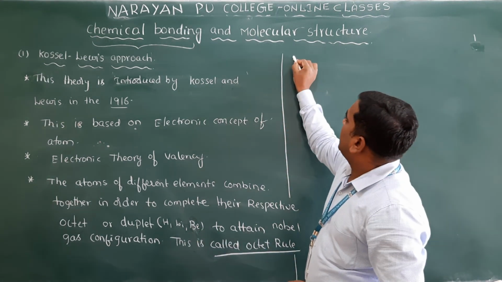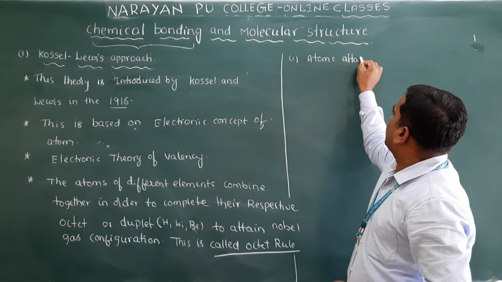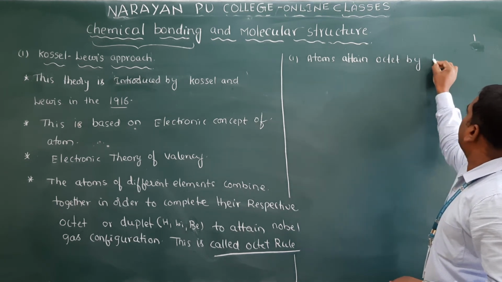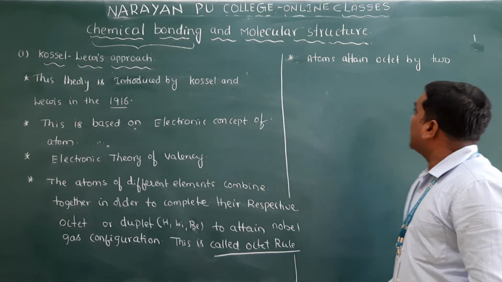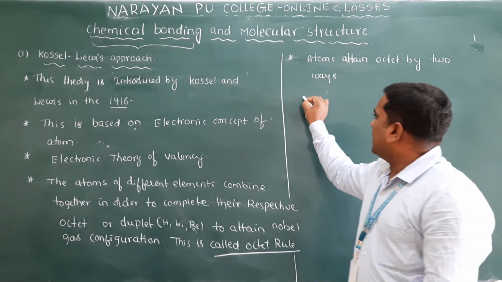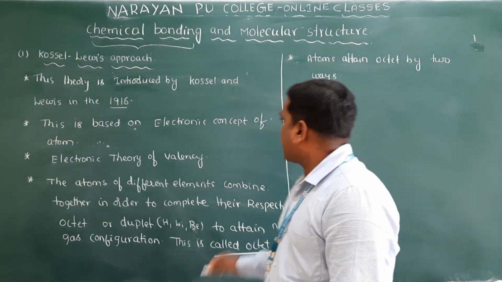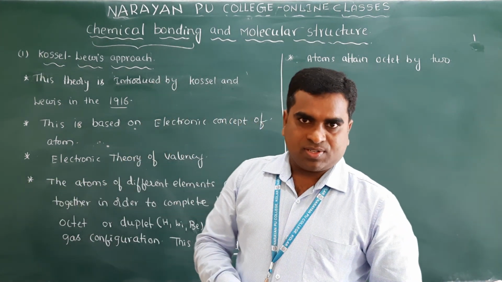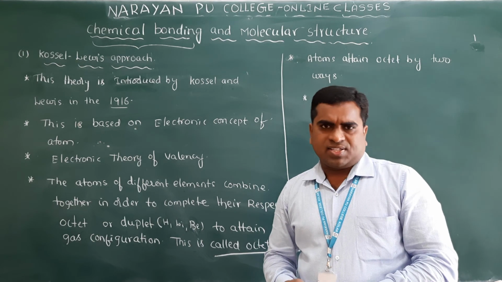Clear? So here atoms attain the octet by 2 ways. By how many ways? By 2 ways. That's the point. What are those ways? The first one is transferring of electrons, and the second one is sharing of electrons. I will take one example here, then you can easily understand.